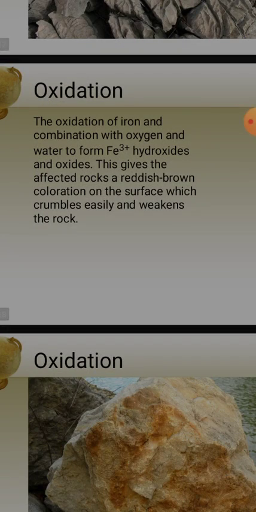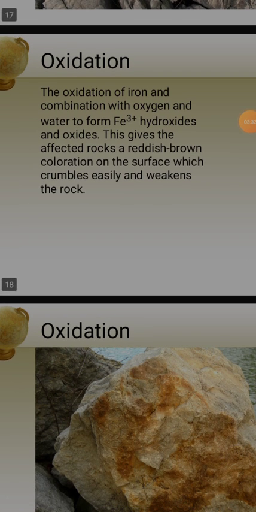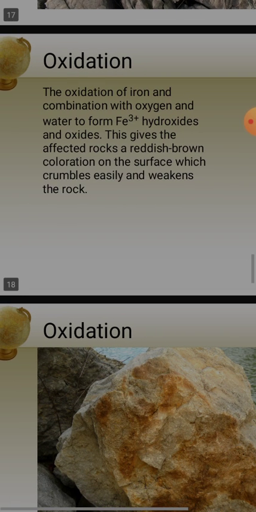Now we'll see oxidation. Children, oxidation, the name itself, if they are exposed to oxygen. The oxidation of iron and combination with oxygen and water forms ferrous hydroxides and oxides. This gives the affected rocks a reddish brown coloration on the surface which crumbles easily and weakens the rocks. Understood?